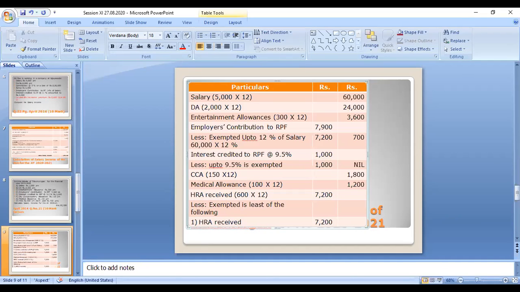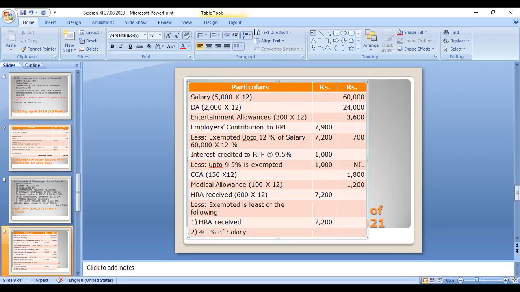The second one is 50% of salary or 40% of salary. This is Vijayawada, which is not a metropolitan city. Chennai, Mumbai, Kolkata, and Delhi are the only metropolitan cities. So for this case, you take only 40% of salary.